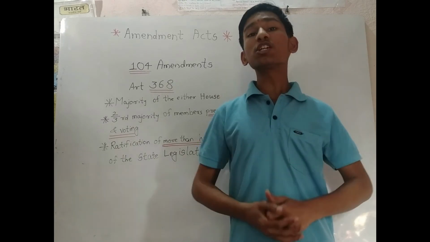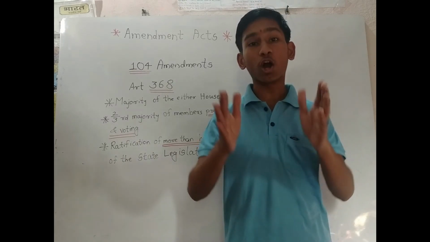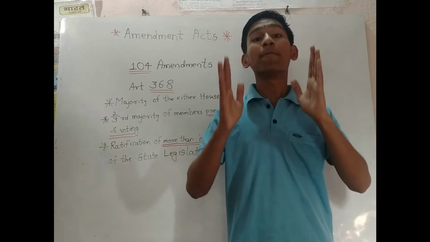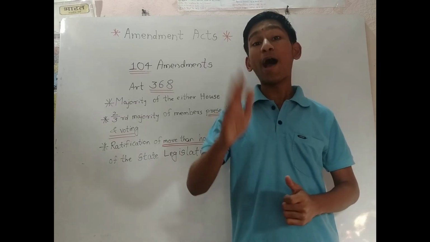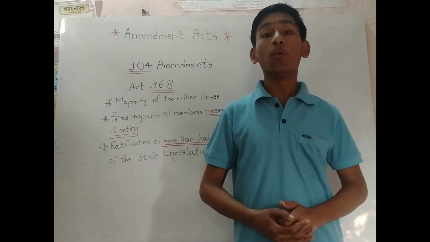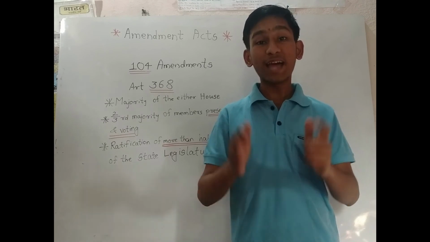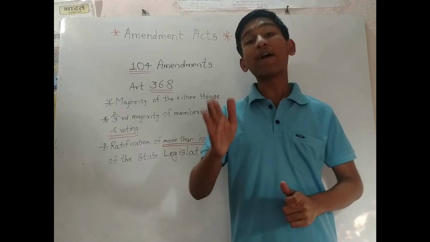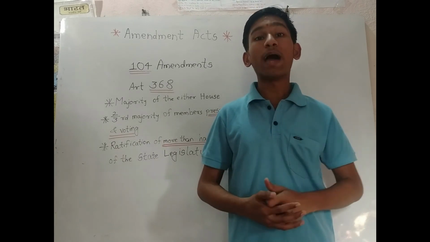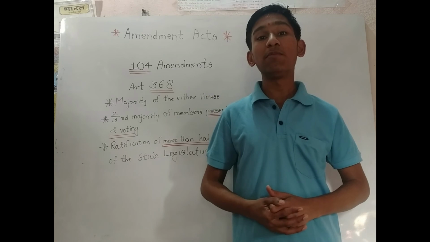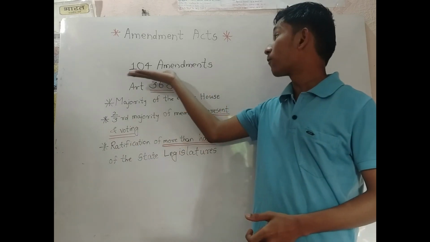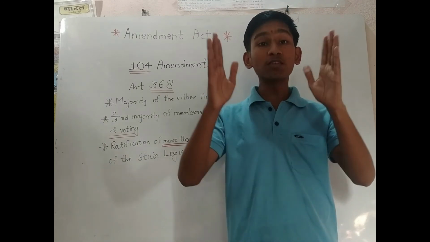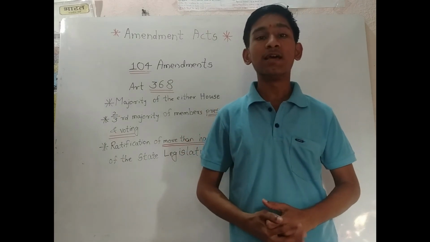Yes, the constitution makers of the Indian Constitution thought that India is a developing nation, the biggest democracy in the world, and that's why the Constitution of India must have some provisions to amend it with certain limitations. And that's why some provisions were made by the constitution makers to amend or modify the Indian Constitution as it is needed for the time being. And that's why 104 amendments took place in the history of the Indian Constitution,